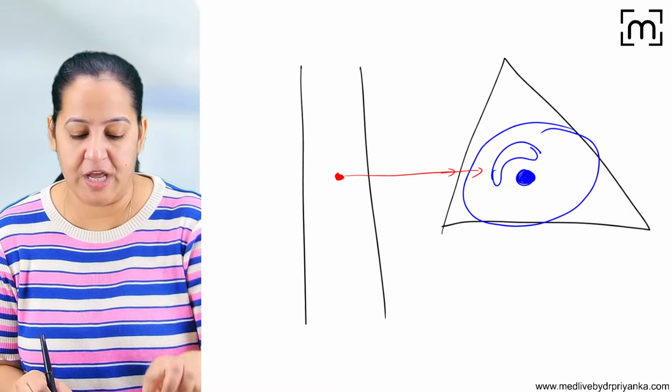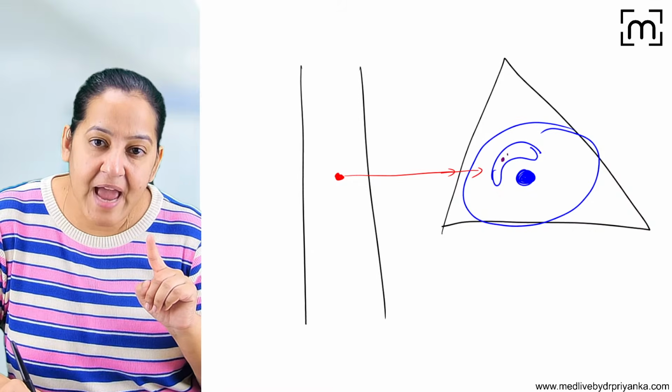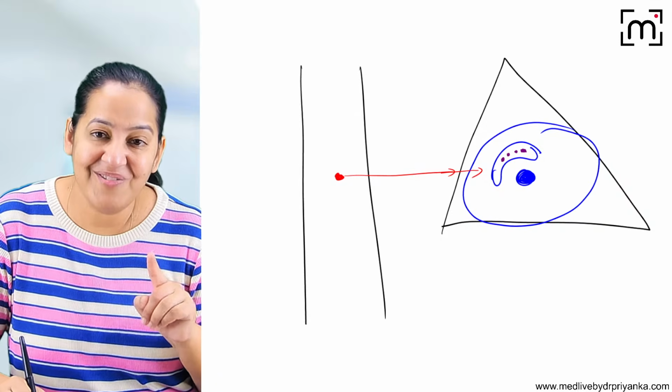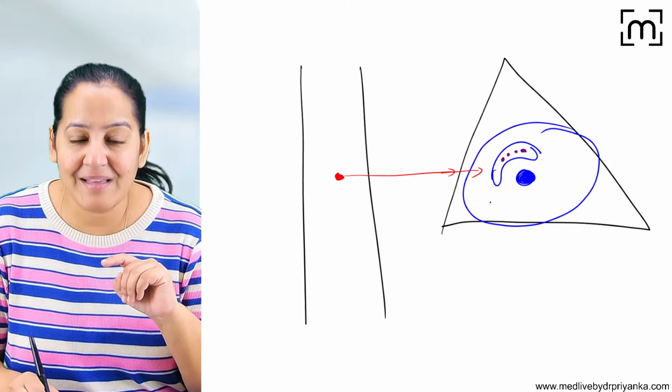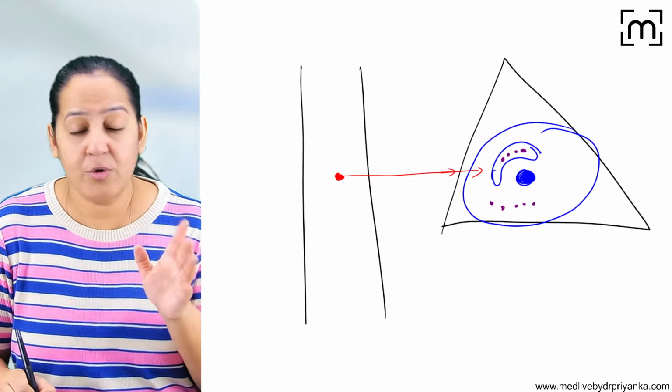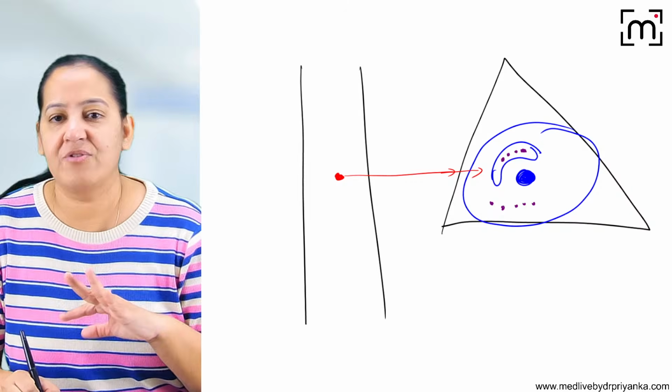In the hepatocyte, there are two types of enzymes. Certain enzymes are present in the endoplasmic reticulum. These are known as microsomal enzymes. They convert the drug from non-polar to polar, and certain enzymes are present in the cytoplasm. These are known as non-microsomal enzymes. They also convert the drug from non-polar to polar.